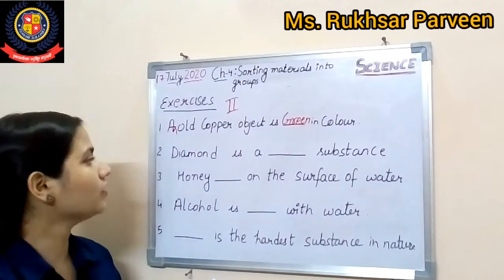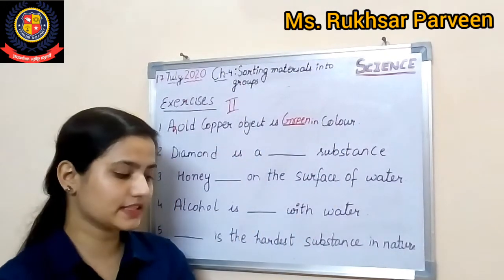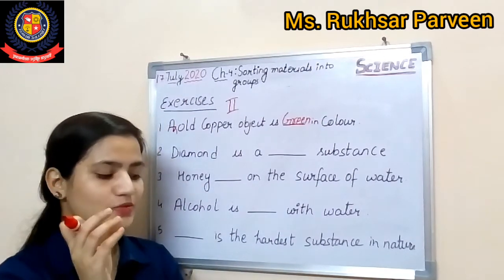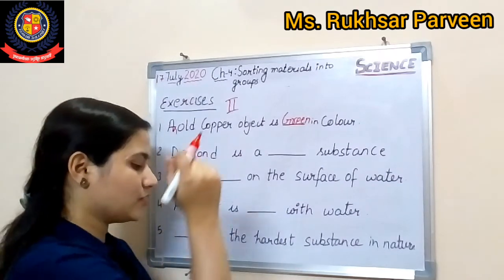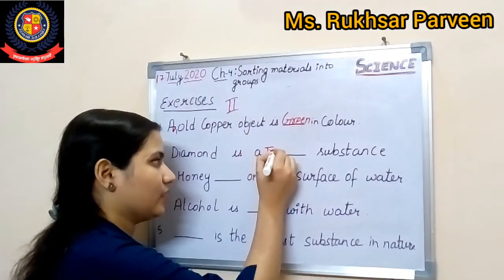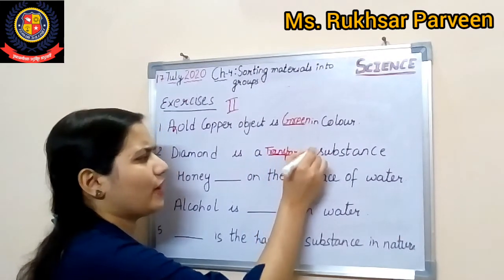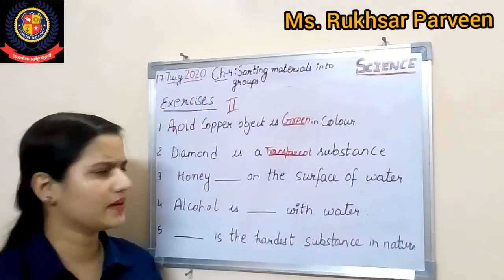Okay, now the second one: diamond is a dash substance. As it is written here, diamond is an opaque substance. क्या diamond एक opaque substance है? No, diamond से तो आप आर पार देख सकते हो. So that is basically transparent, or you can say it's a kind of translucent object. So basically we can write transparent object.